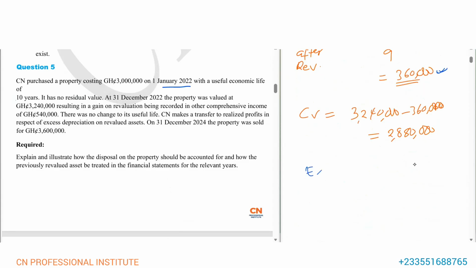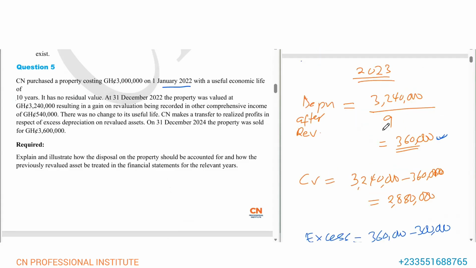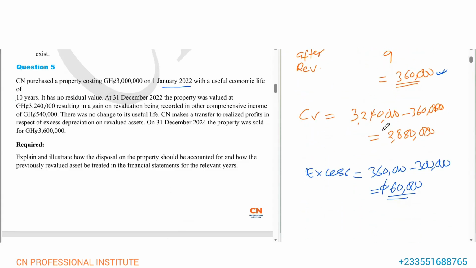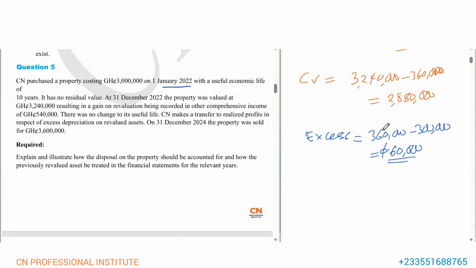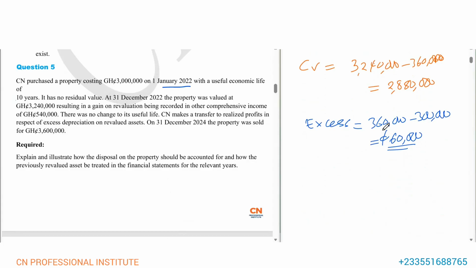So what will be the excess? The excess, I told you, is the difference between depreciation with revaluation and depreciation without revaluation. So that's the 360,000 minus the 300,000. Are you following? And that's 60,000. So this 60,000 is the excess depreciation as a result of the revaluation, and this is what we are going to transfer from the revaluation surplus account to retained earnings.